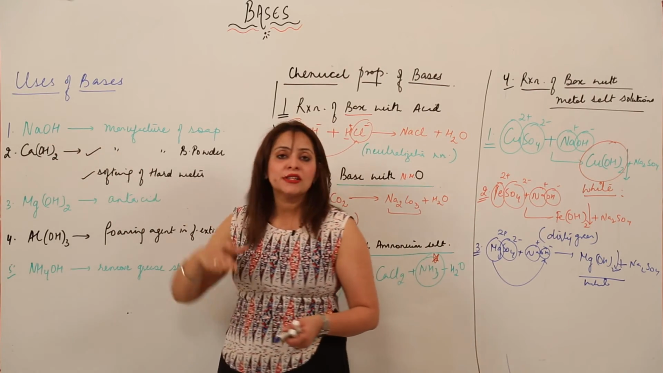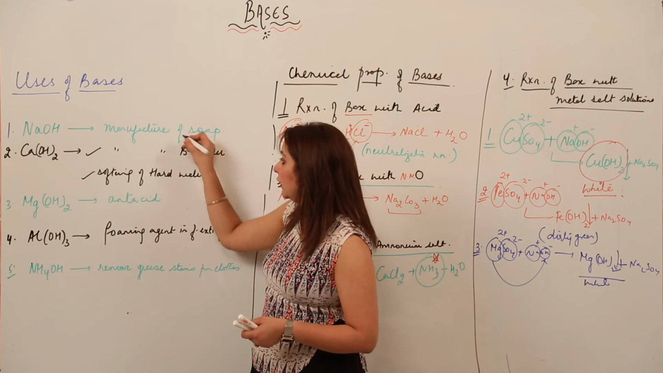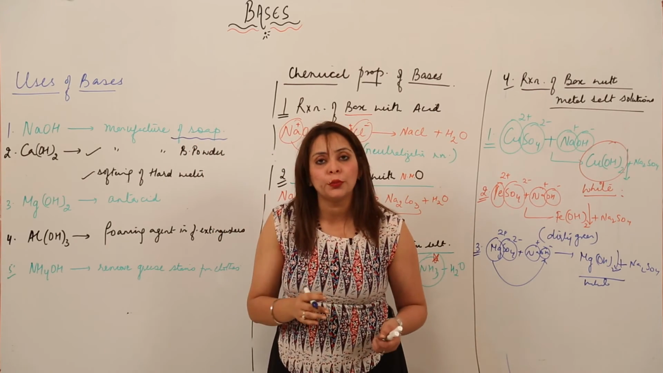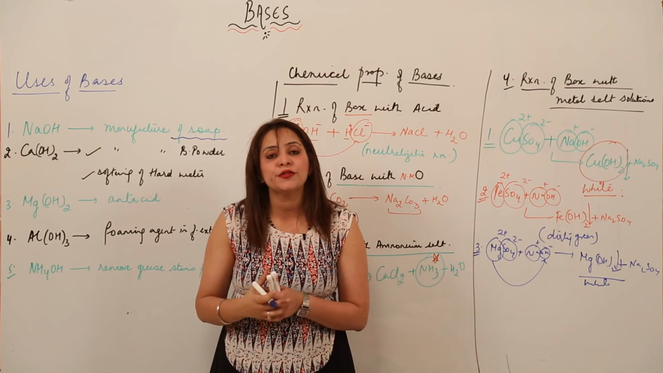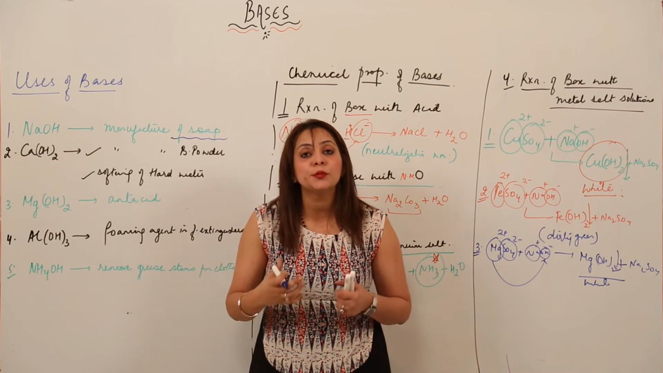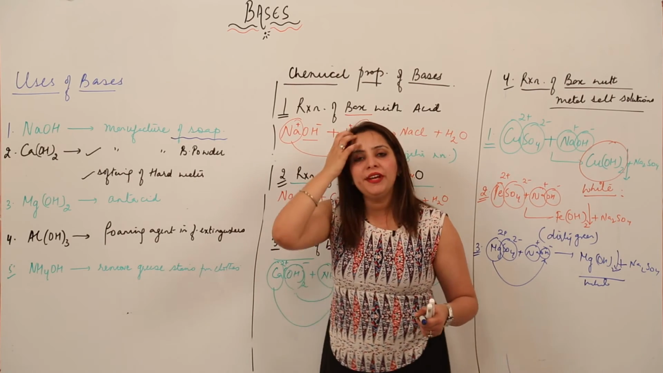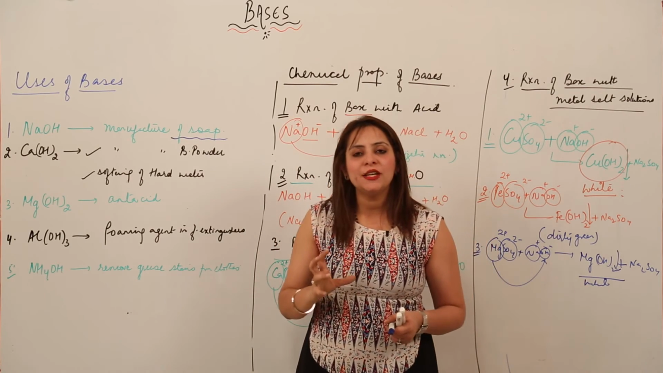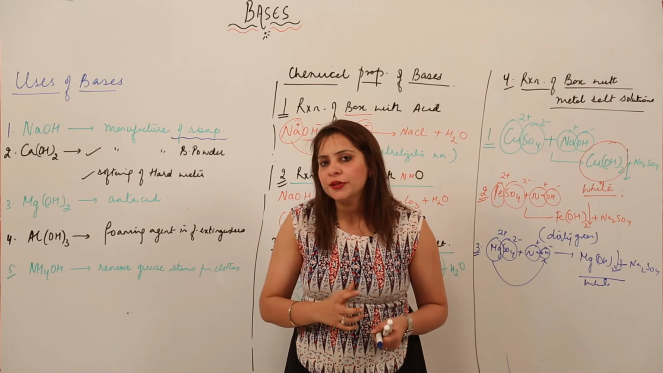Sodium hydroxide, that is NaOH, is used in manufacturing of soap. So you need to remember the use of sodium hydroxide. It is used in saponification, that is, it is used in making soap. Do you know what saponification is? Saponification is a process in which soap is formed. And you know how soap is formed?